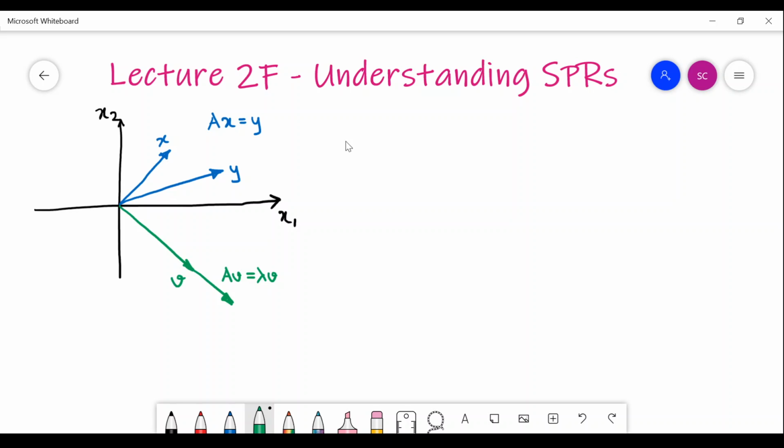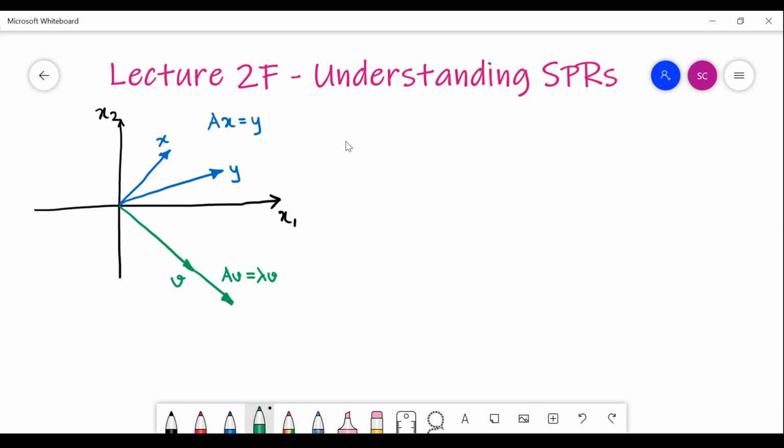So today we are going to cover a very important topic, which is the understanding of the eigenvalues and eigenvectors and the implications of that understanding in the state space realizations. So let us begin straight away.